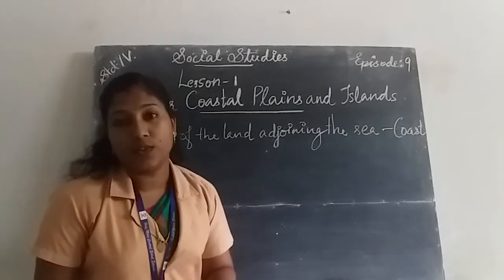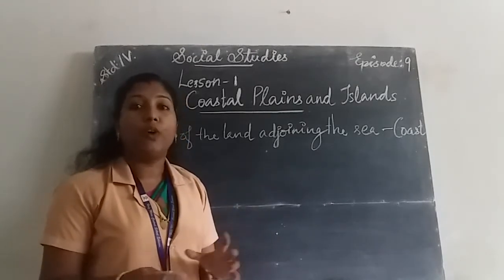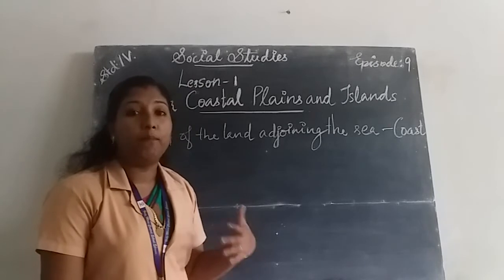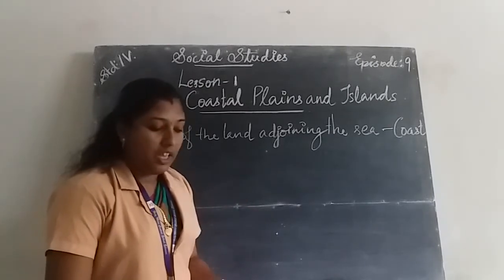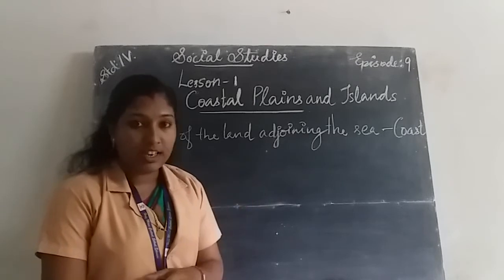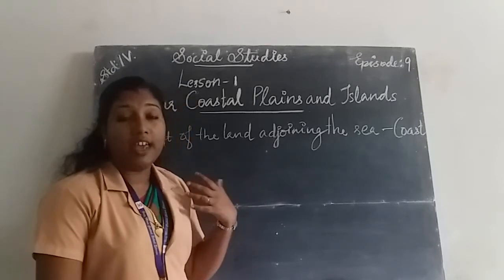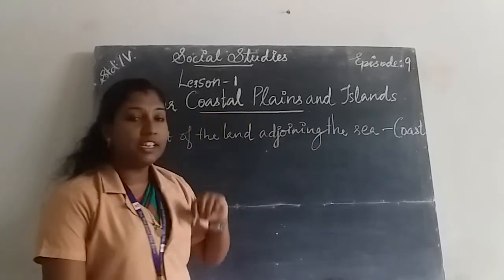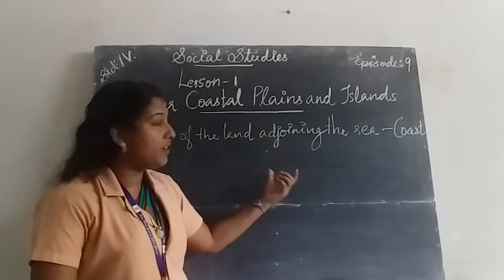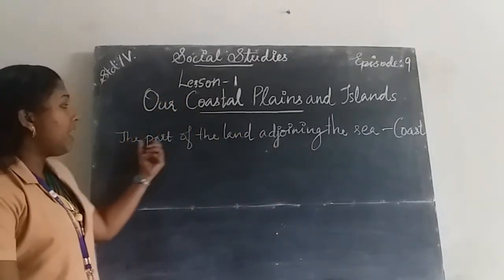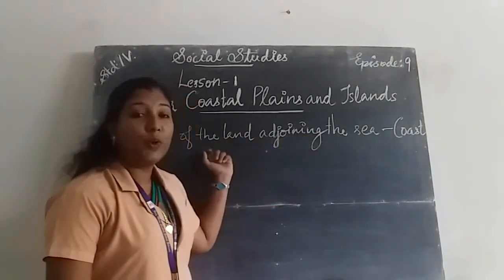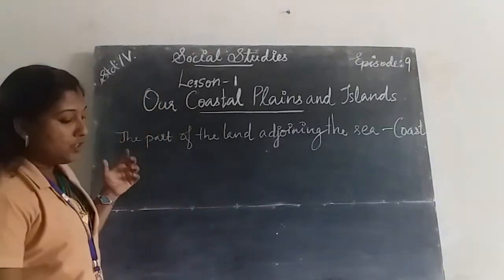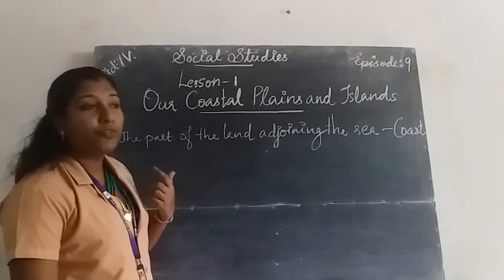Have you seen a coast? Yes, we all know about maps. We learned about maps in our previous classes. If we look at India's map, we can see different coasts present in our country. What do you mean by coast? The part of the land adjoining the sea is called a coast.